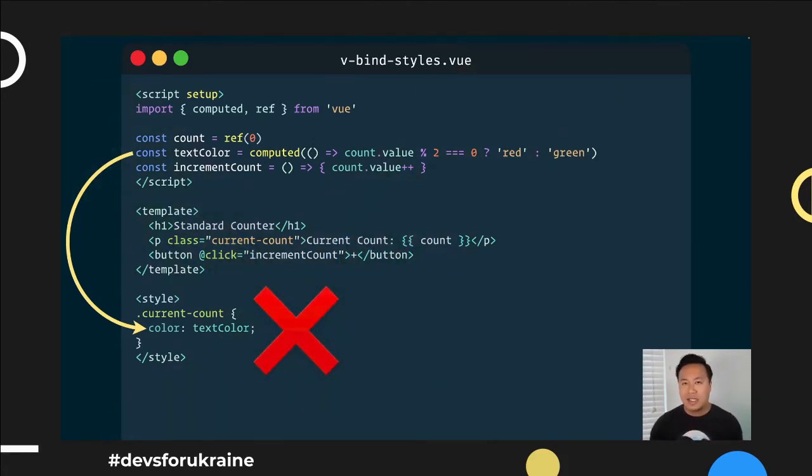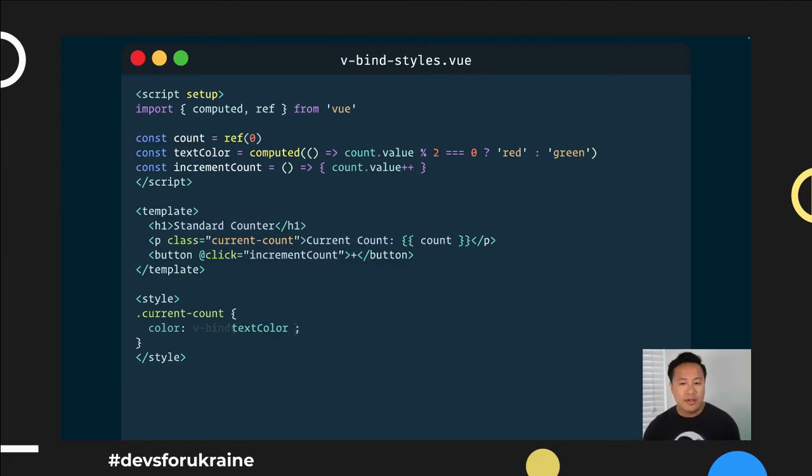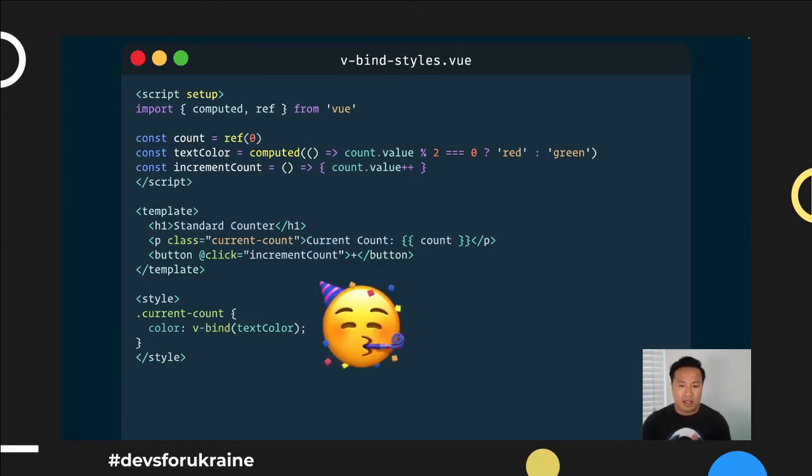Well, I'm here to tell you this doesn't work. If you write your code inside of Vue 3 or 3.2 and above like this, nothing happens. In fact, you're probably going to get an error. On the other hand, if you wrap your value in this v-bind call, like a command, and you pass in the variable that you're looking for, believe it or not, this works. And so you're probably wondering how. I don't believe you. Show me how this works.